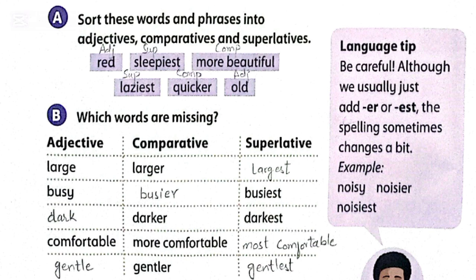Exercise B. Which words are missing? So here they give the column of adjective, comparative and superlative degrees. So we have to write missing letters here. First one is large, larger. So here the superlative degree of large is largest. Busy, busier, busiest. Dark, darker, darkest. Comfortable, more comfortable, most comfortable. Gentler. So the adjective of gentler is gentle and the superlative degree of adjective is gentlest.